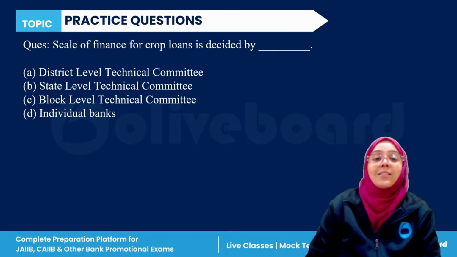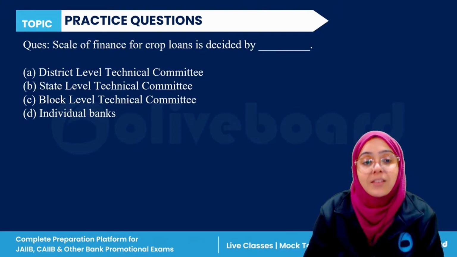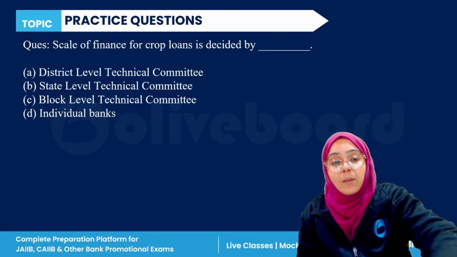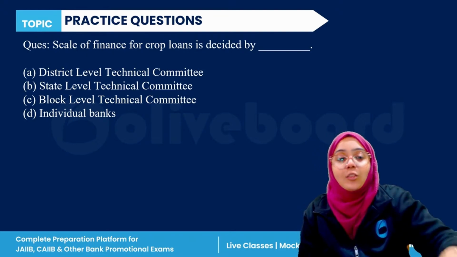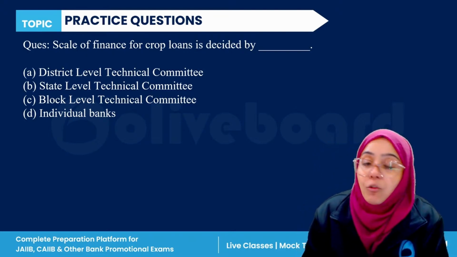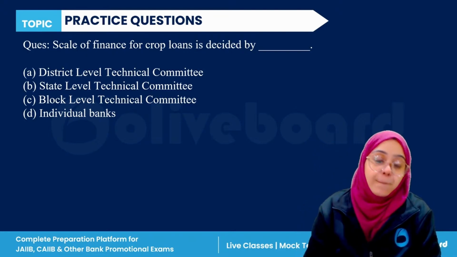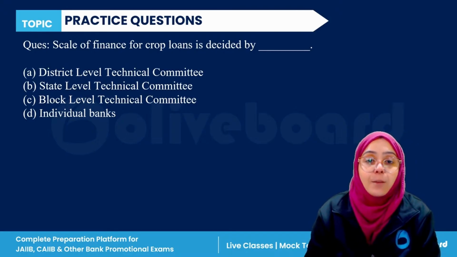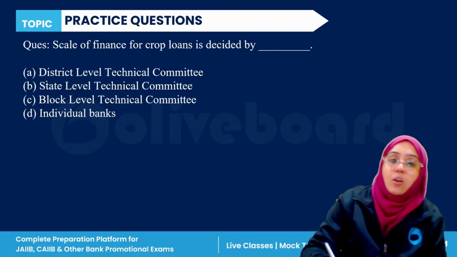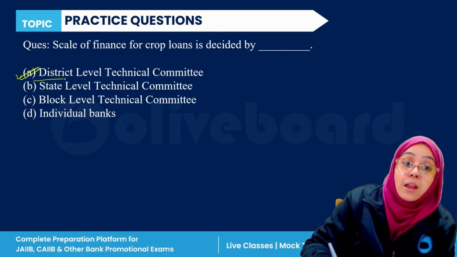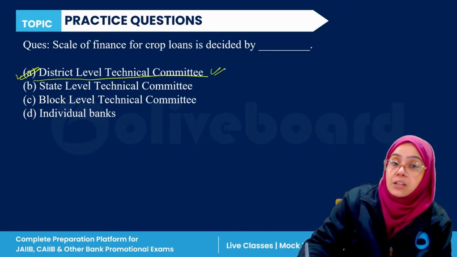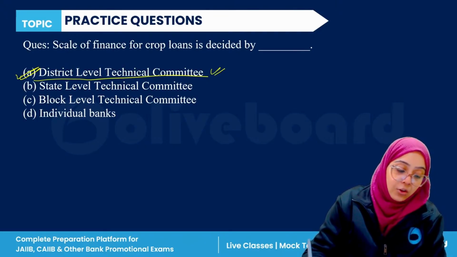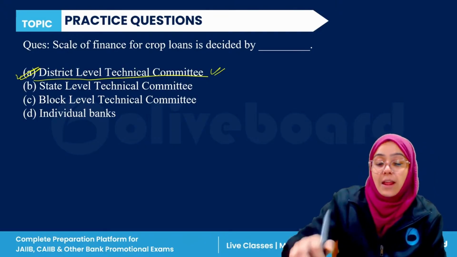Next question. Scale of finance for crop loan is decided by district, state, block, or individual bank. Everyone, please answer this question. Scale of finance for crop loan is decided by. If we talk about scale of finance, it is decided by the district level technical committee. District level, yes, Sanjay. Yes, Hema, good. So it is actually A, right?